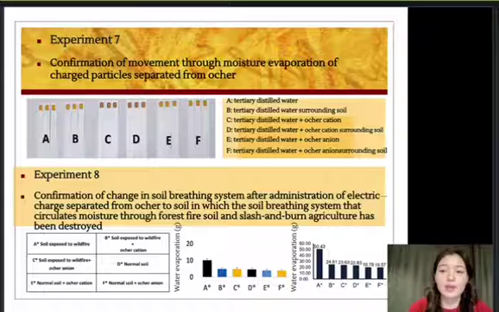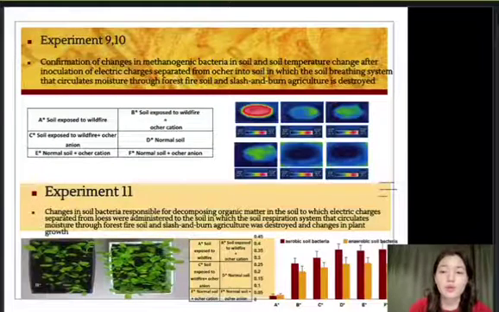Both experiments 7 and 8 were used to determine the ability of water movement between the charged particles as well as the ability to evaporate. When cations and anions extracted from the yellow clay were administered, the water cycle of the soil was restored normally, and based on this, it was confirmed that the amount of methane produced was reduced by greatly reducing the methanogenic bacteria. In experiments 9 and 10, as aerobic and anaerobic soil bacteria recover, methanogenic bacteria decrease, which we can conclude as the soil recovering.